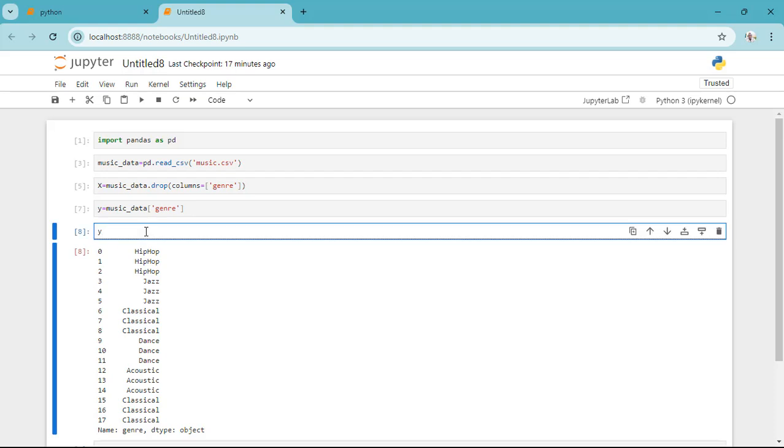You get to see the column with the dependent variable, and it has returned one column. As you can see, this data set contains only the prediction, or I can say the answer. So this column contains only the prediction or the outcome.